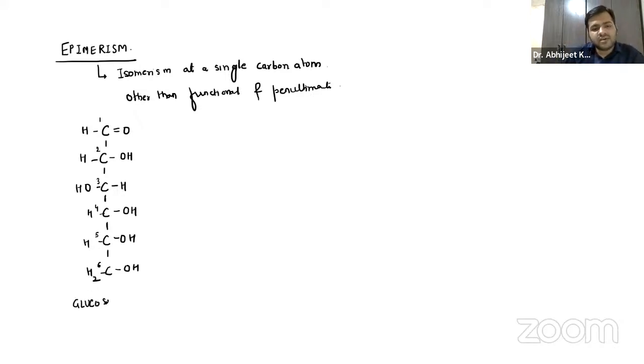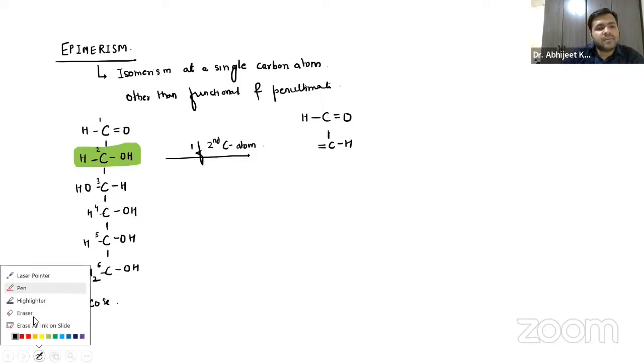Now from the glucose, guys, if I'm changing the orientation only at the second carbon atom, if second carbon atom is involved, now the first will be the same. The second one, that is H, yes, okay.